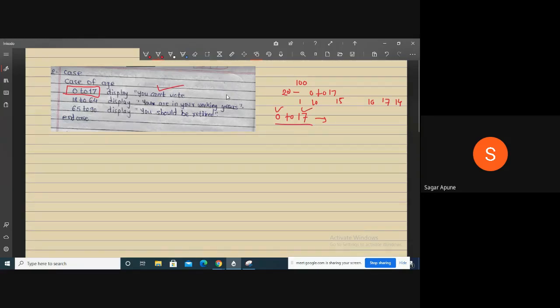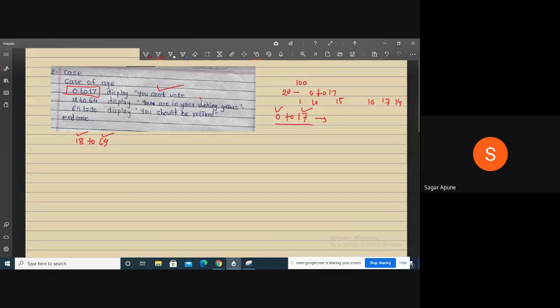Then another users enter values from 18 to 64. If user enters a value from 18 to 64, then display the message: you are in your working years.